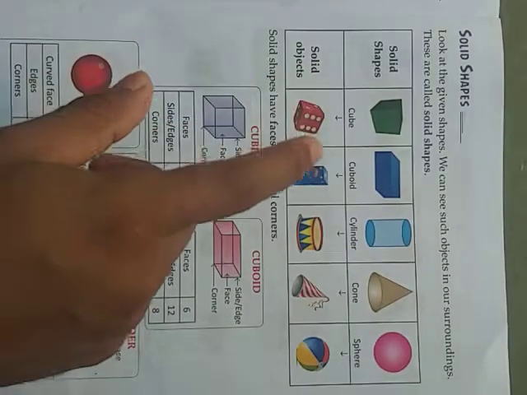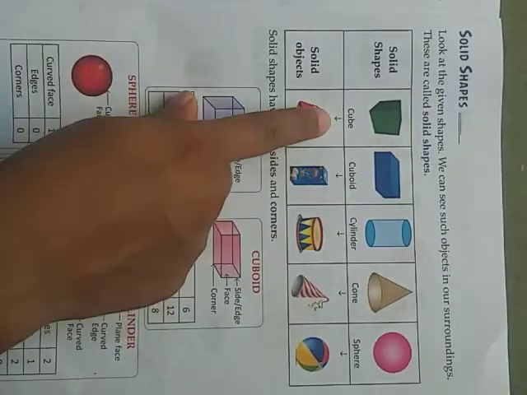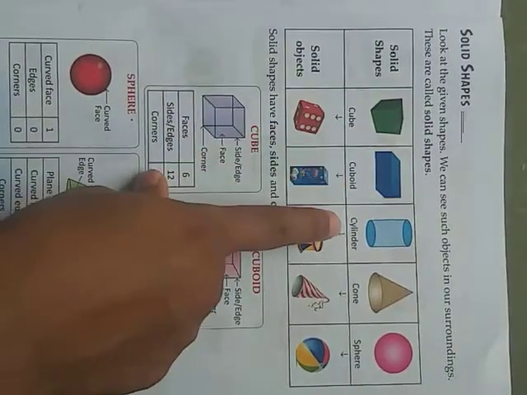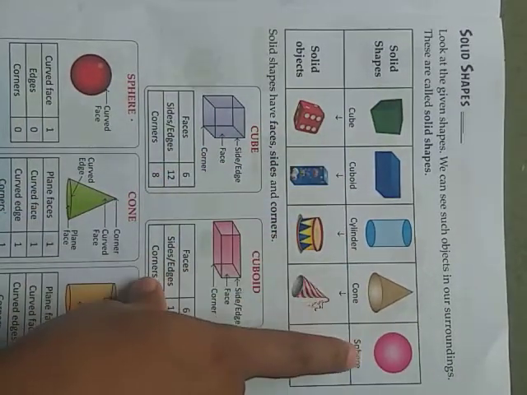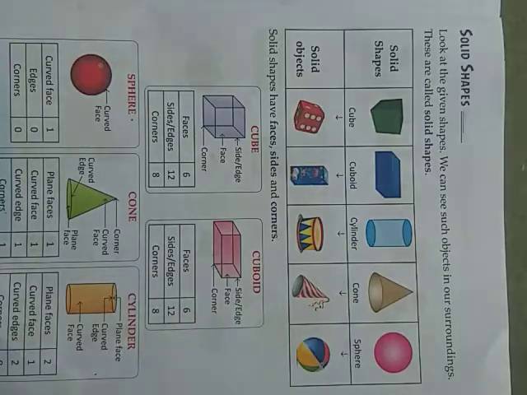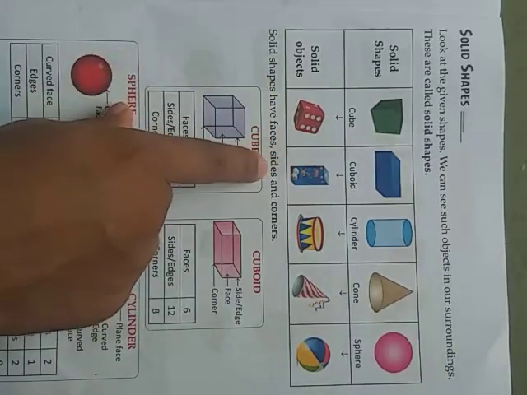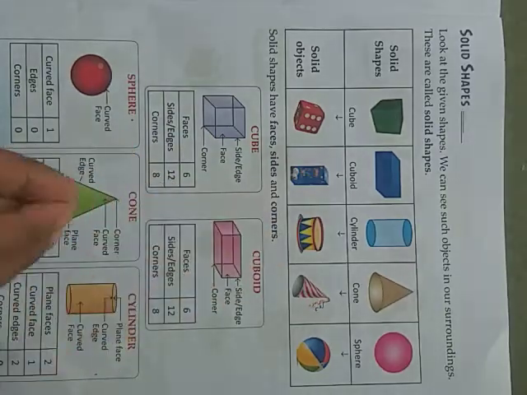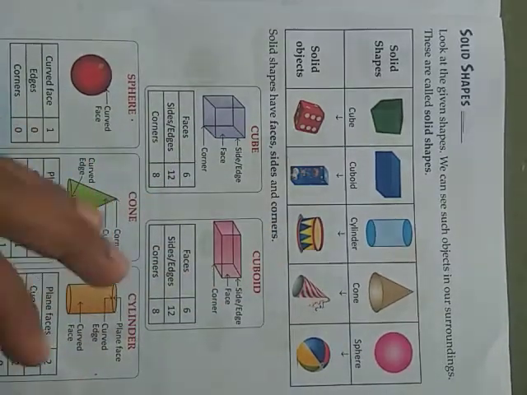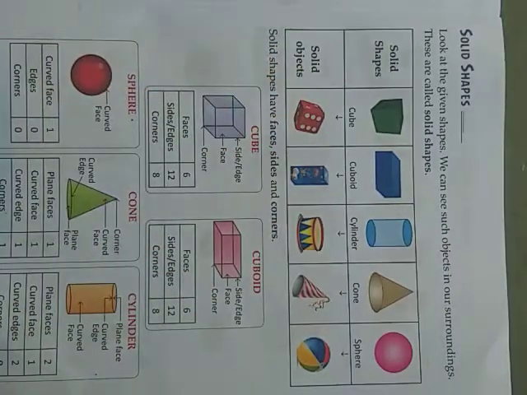Okay, so which solid shapes did we learn now? Cube, cuboid, cylinder, cone, and the sphere. Okay, let's move to this one. Solid shapes have faces, sides, and corners. Now I am going to tell you what the faces, sides, and corners are.